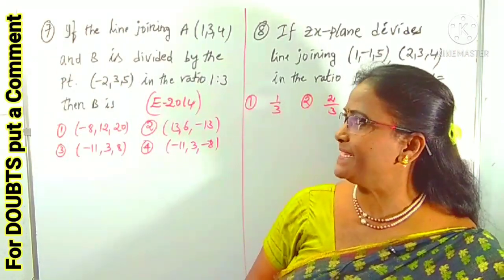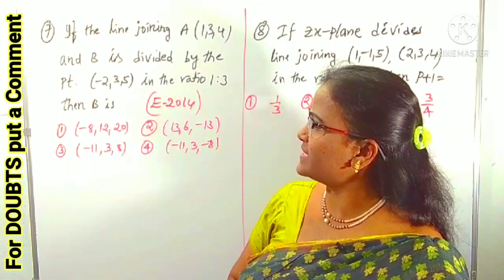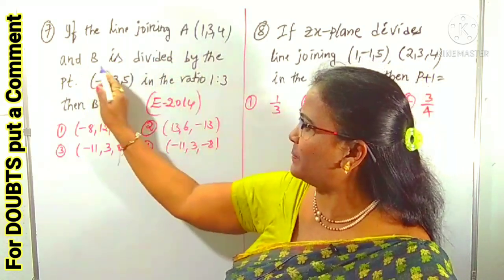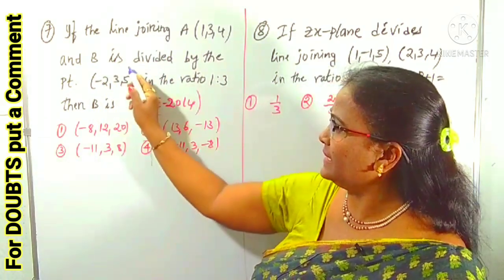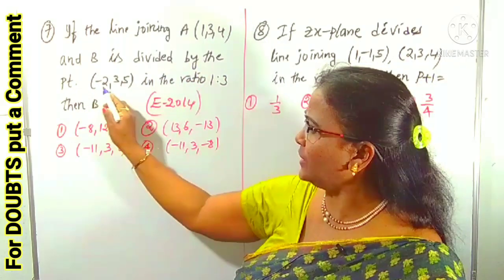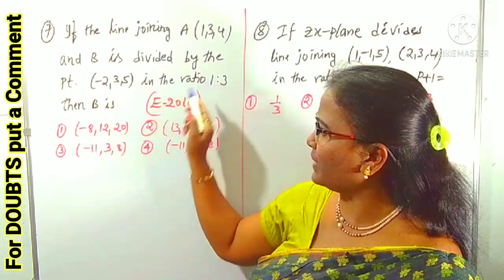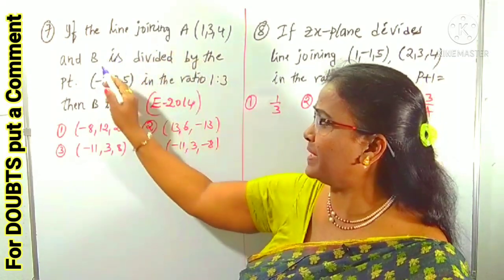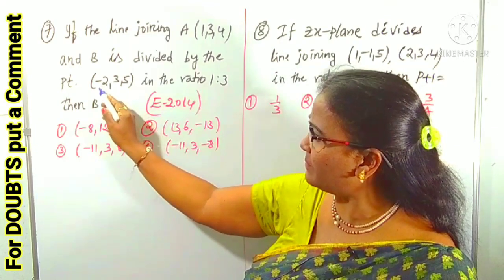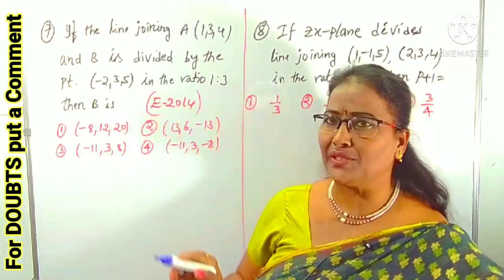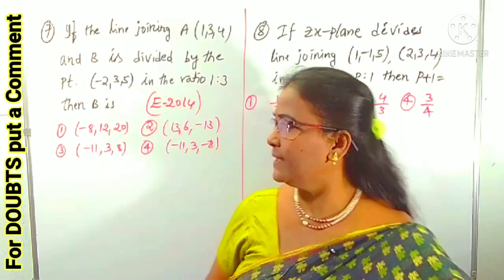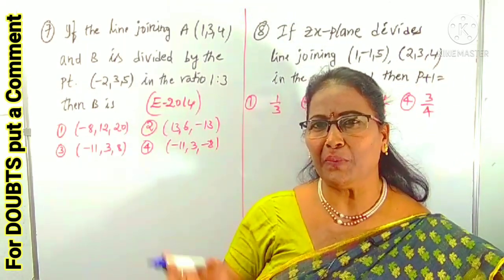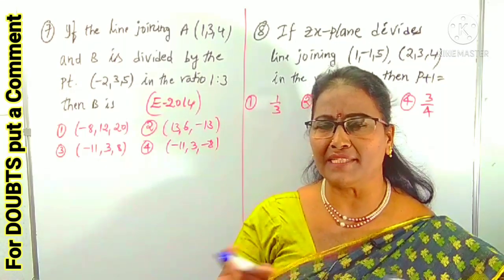Clear? Look at question number 7. What is given here? The line joining A (1, 2, 3) and B, whose point is not given, is divided by the point (minus 2, 3, 5) in the ratio 1:3. Means the line joining the two points A and B, where B is unknown, is divided by this point in the ratio 1:3, and he is asking for point B. This is from MSET 2014. In the previous question, what did I do? Given the two points, we found the point which divides the line joining them.